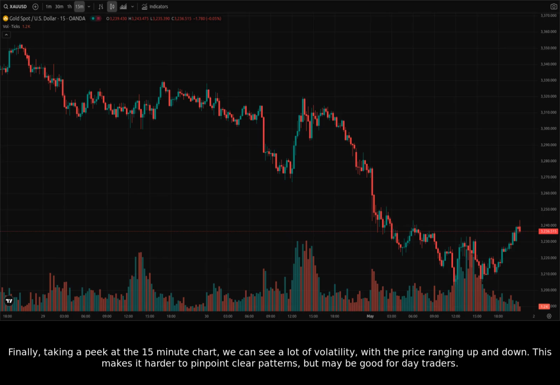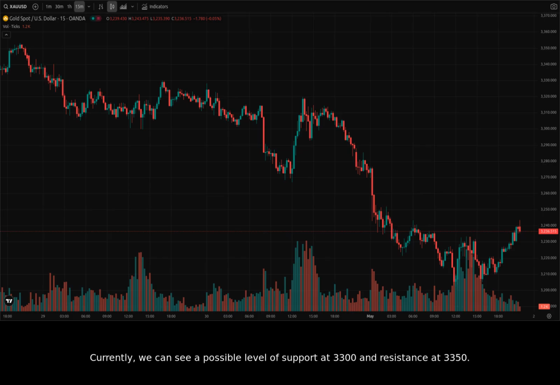Finally, taking a peek at the 15-minute chart, we can see a lot of volatility, with the price ranging up and down. This makes it harder to pinpoint clear patterns, but may be good for day traders. Currently, we can see a possible level of support at 3,300 and resistance at 3,350.